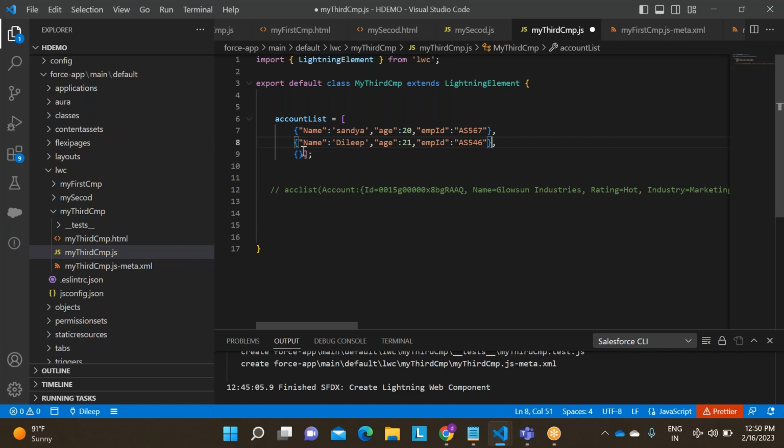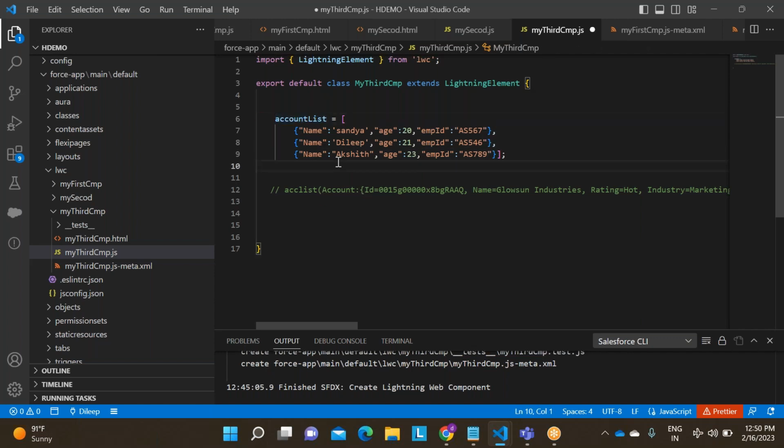Now we'll have name: Akshit, then age: 23, whatever it is. Now EMP ID, if it is a string, AS 789. So this is our data.